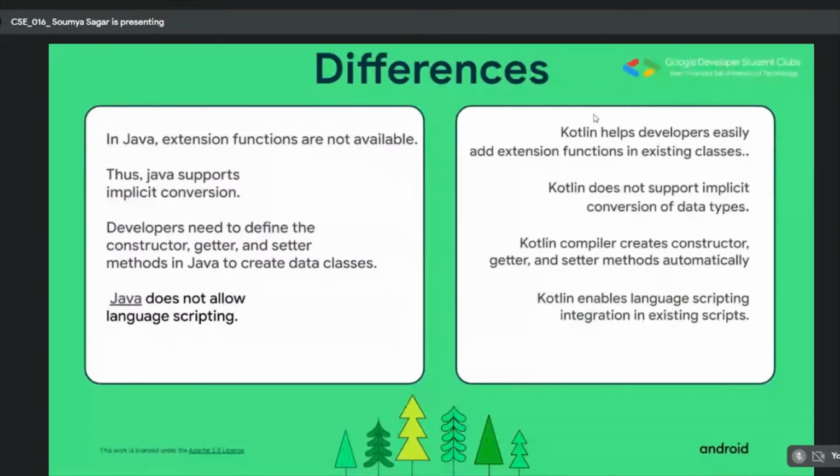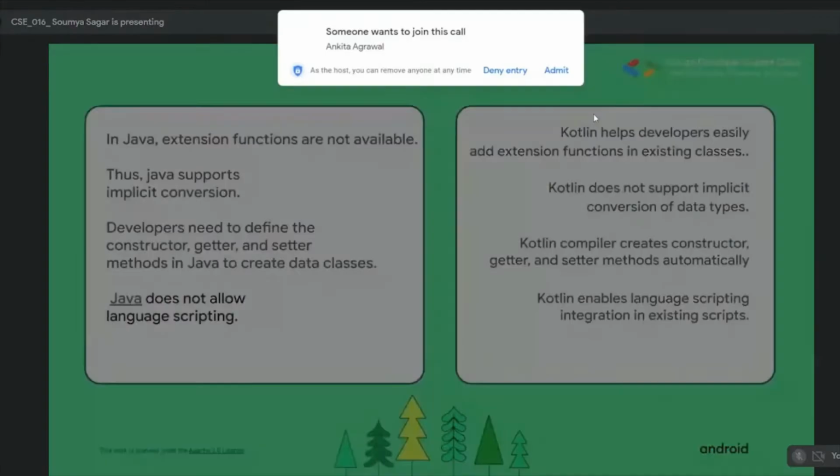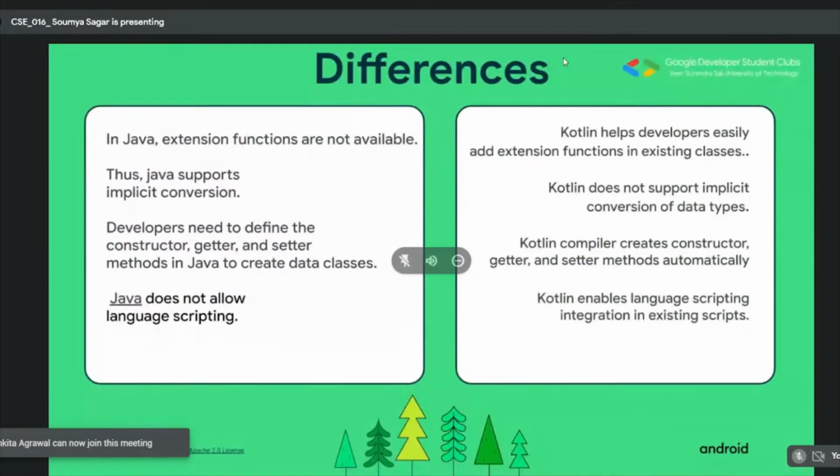Now this entire concept of data classes was initially built in other programming languages that support OOP. However, the problem in Java was that we have to manually design them, and this could be a bit problematic for developers because they don't want to spend so much of their time designing data classes. In Kotlin, contrary to other languages like Java, the Kotlin compiler automatically generates the constructor, getter, and setter functions. So we are saving our time and energy, of course.